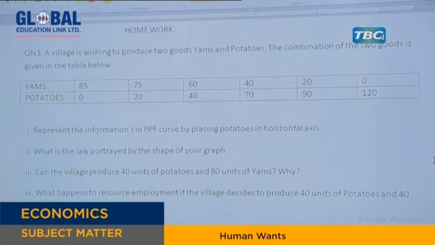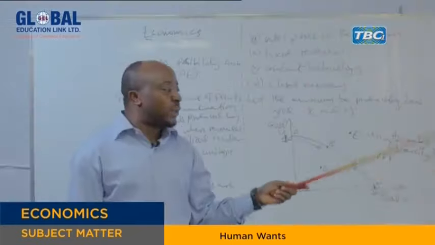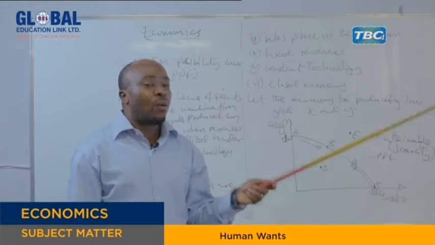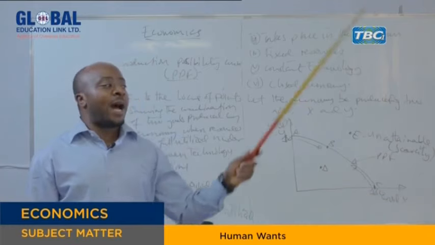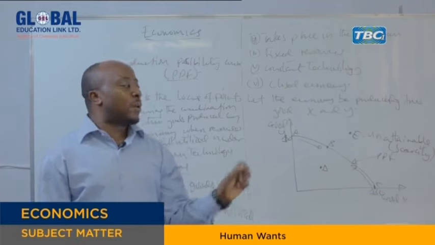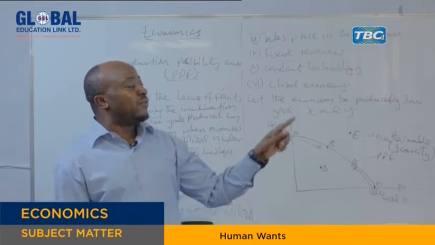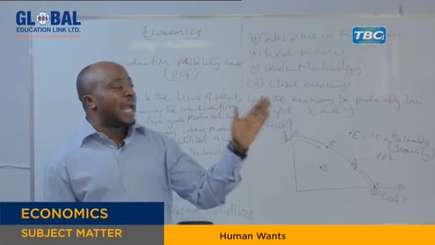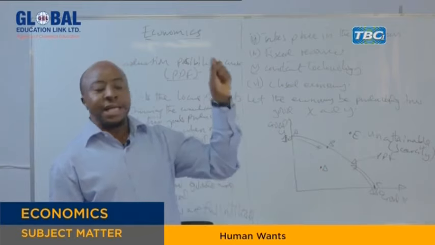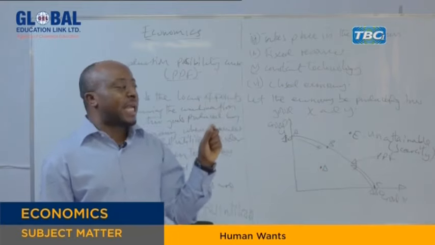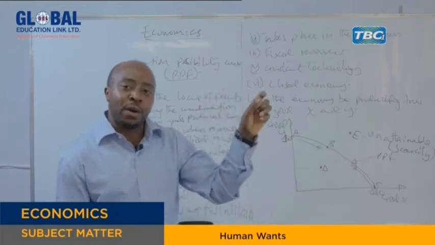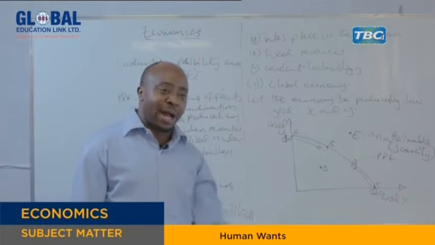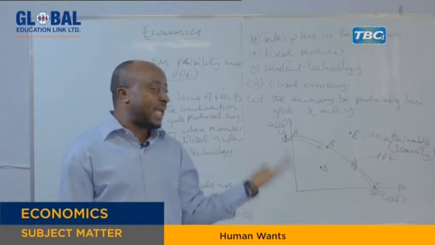Then number 3: can the village produce 40 units of potatoes and 80 units of yams? Why? Go to your graph and plot the combination of 40 units of potatoes and 80 units of yams. Where do they meet? Check whether that combination is possible given the resources. If it is not possible, give reasons why. If it is possible, say yes.